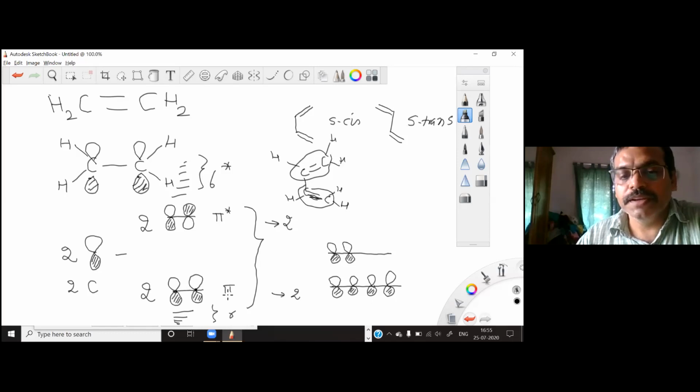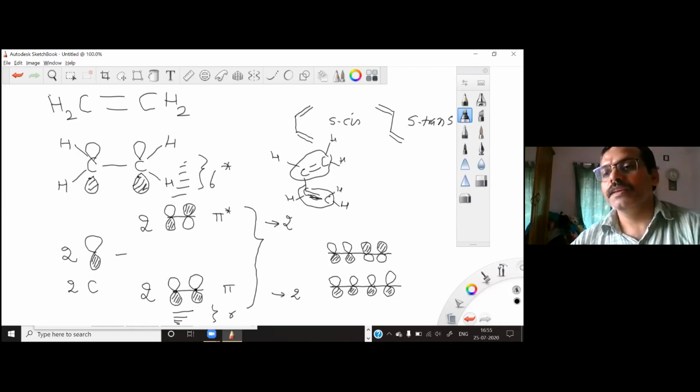So I am taking the combination of this one. Another combination basically I can have, where you are changing the phase. So this is the out of phase combination of this ethylene molecular orbital. And then in the same way you can have the two combinations